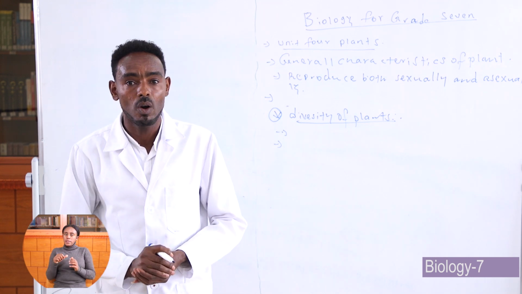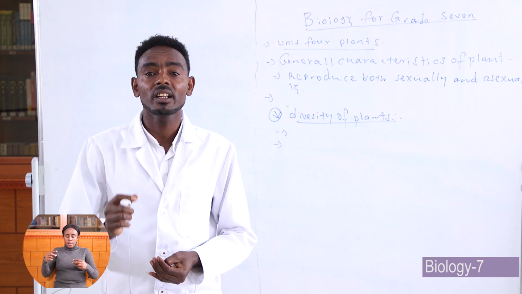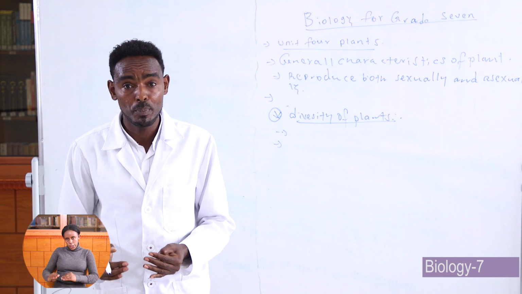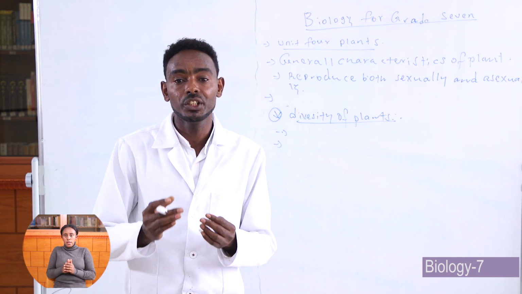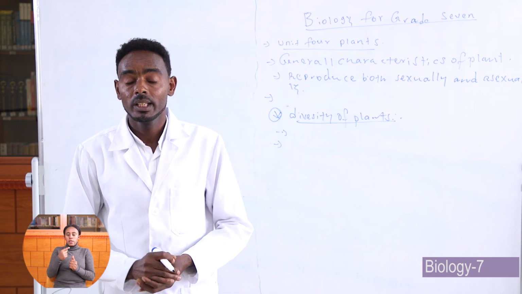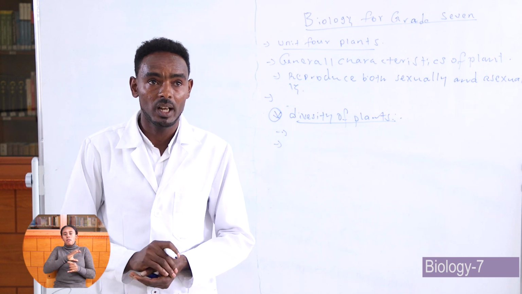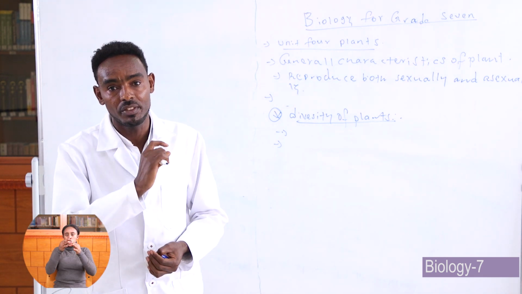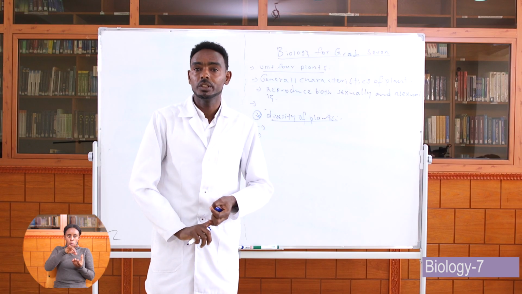Another characteristic of flowering plants is that they have a unique fertilization system. They reproduce rapidly because of the presence of this unique fertilization system. Then, another and the last characteristic of flowering plants is that they use different pollination agents in addition to the wind.